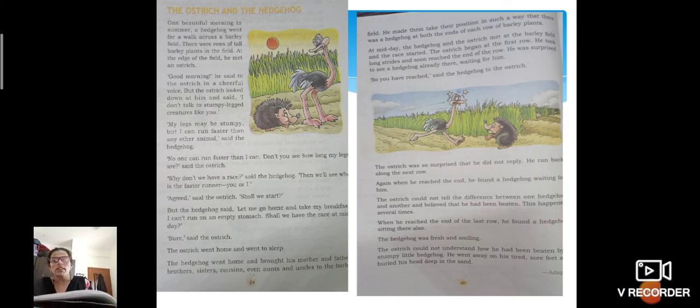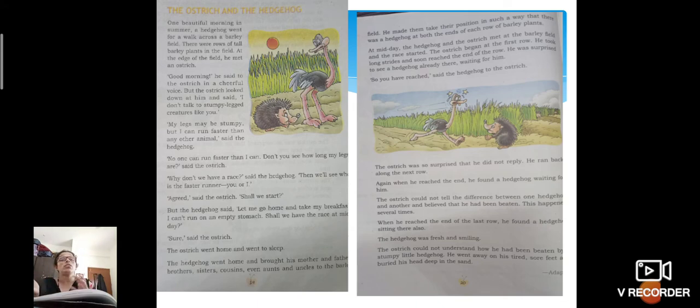Okay. Then he made them take their position in such a way that there was a hedgehog at both ends of each row of barley plants. So what was he planning there? He said to mother, okay, you stand at the other edge. Then he told father to stand at another edge. In the same way, he told his sisters and brothers one by one. Many hedgehogs are there and they all look the same, alike. Anyone can get confused.